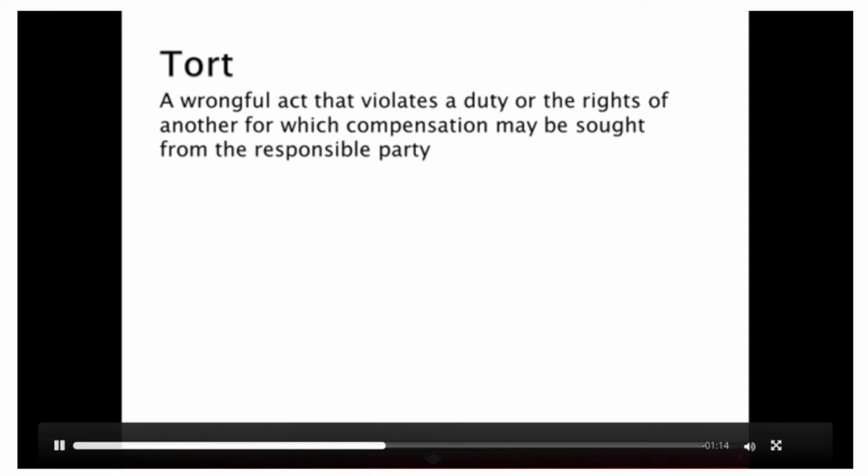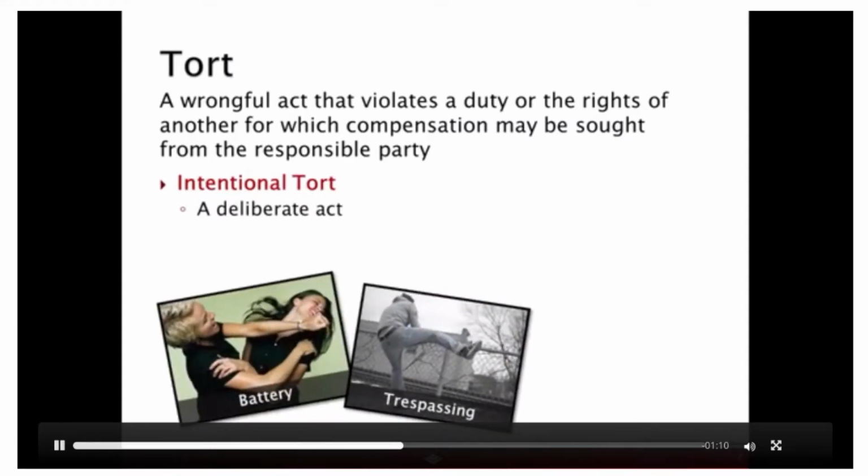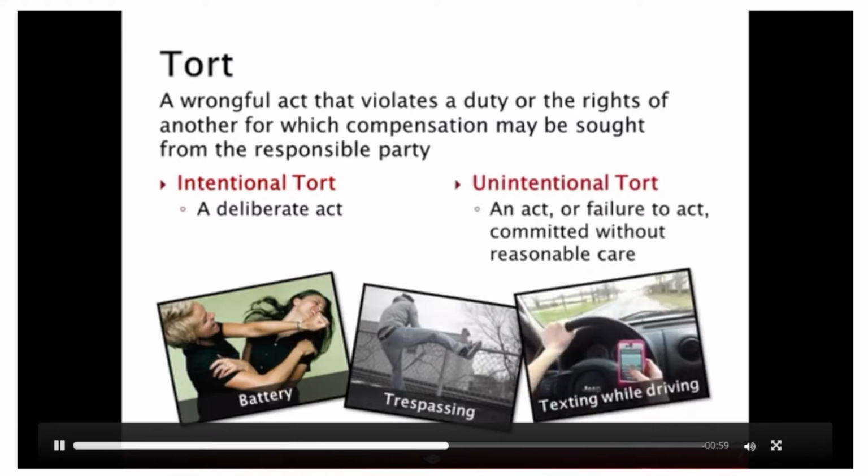Now, there are two different types of torts. An intentional tort is a deliberate or intentional act that harms another and for which the injured party is permitted by law to sue the wrongdoer. An unintentional tort, also known as negligence, is an act or failure to act committed without the same level of care a reasonable individual would have exhibited given the same knowledge and set of circumstances.